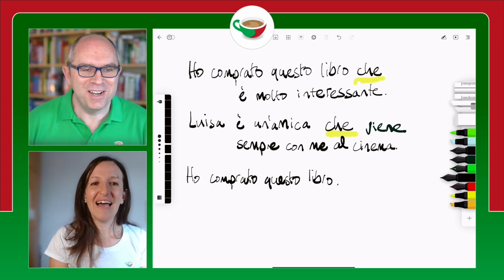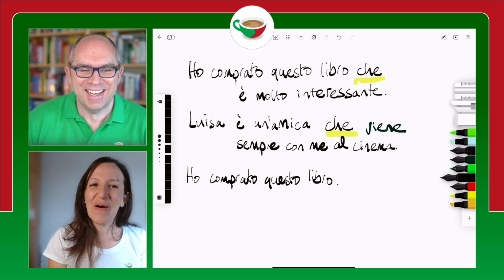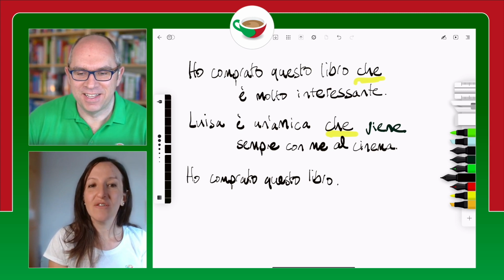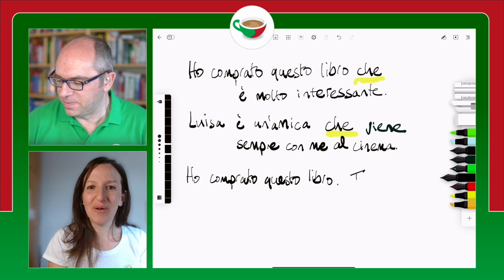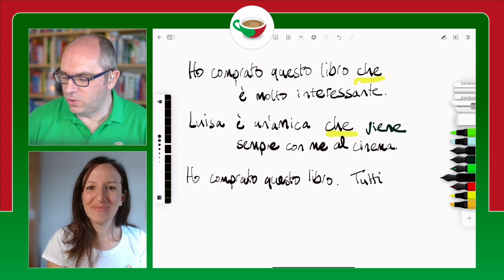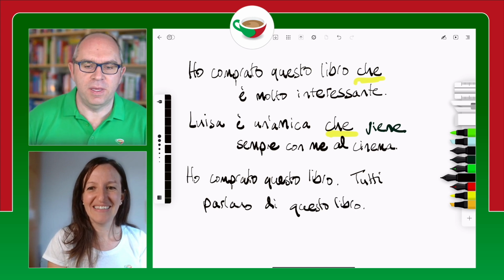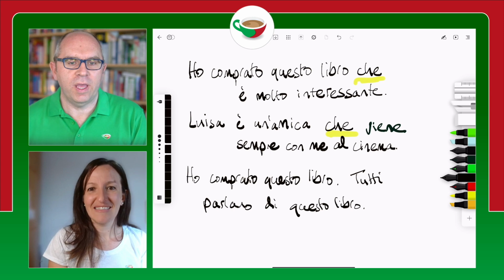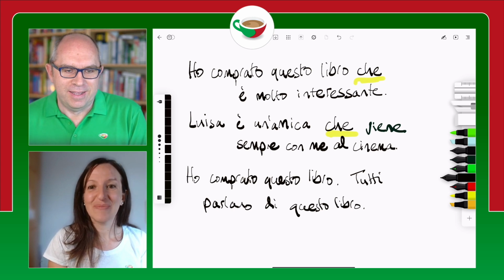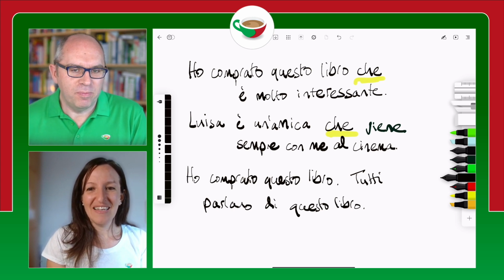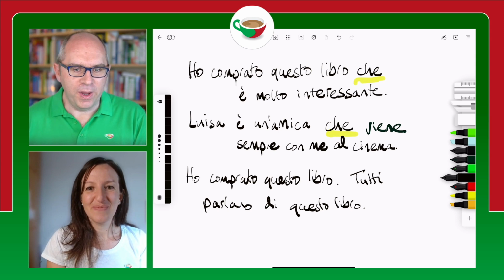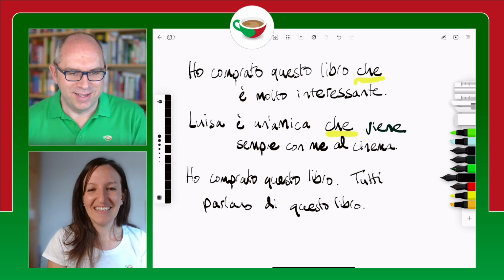I have bought this book, sorry. Perfetto. E poi tutti parlano di questo libro. Right, okay, so tutti, everyone, parlano di questo libro. So everyone speaks about this book. So what you want to say here is, I have bought this book about which everyone is talking.